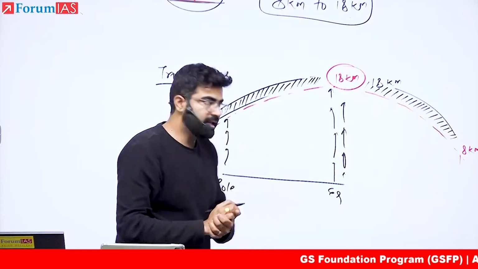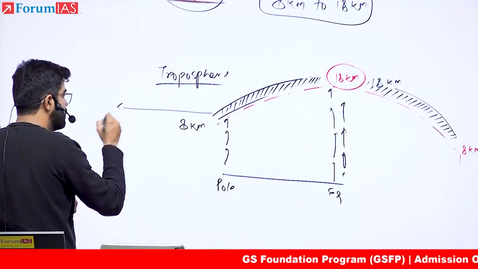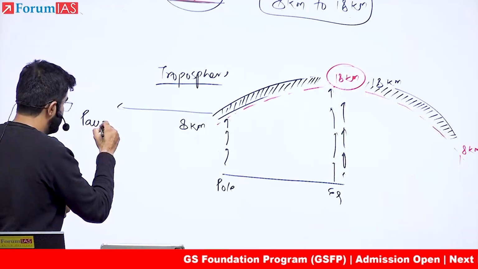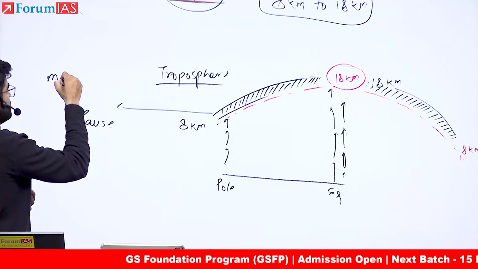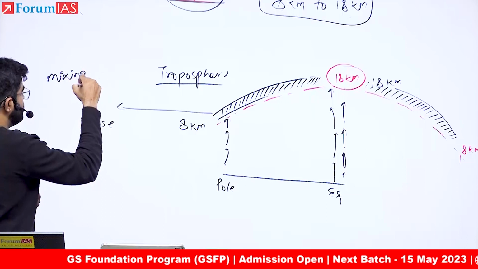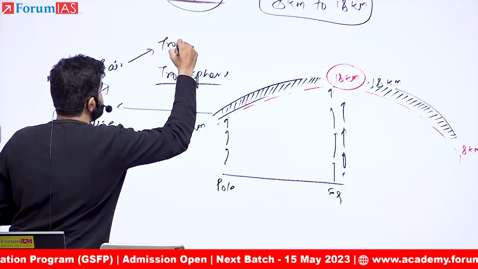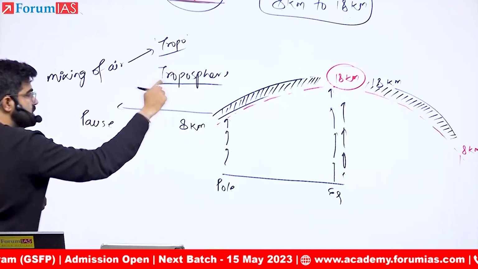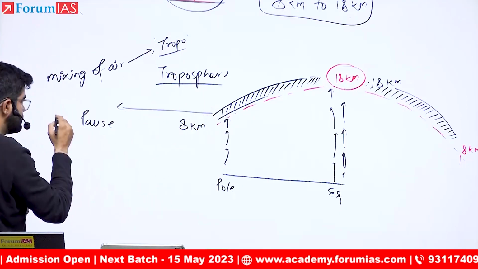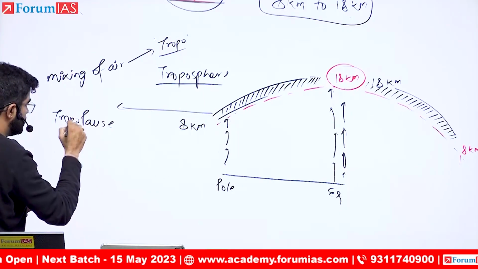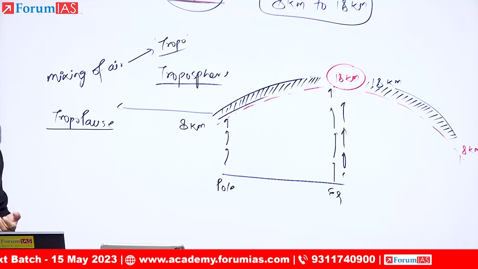So this is nothing but putting a pause on what? On the mixing of air. Mixing of air is what? Tropo. So can I say that tropo has been paused in this lid? Yes. So this layer is known as the tropopause.